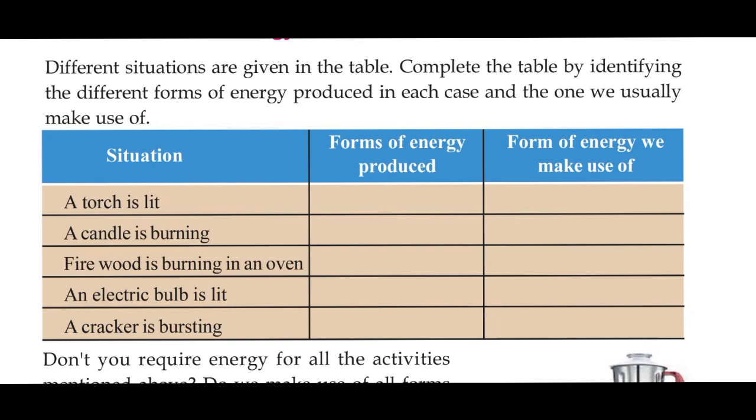A torch is lit, which means a torch is turned on and the light is coming from it. Forms of energy produced: light energy and heat energy. Forms of energy we make use of: light energy. A candle is burning. Forms of energy produced: light energy will be there, also heat energy will be there. Forms of energy we make use of: light energy.